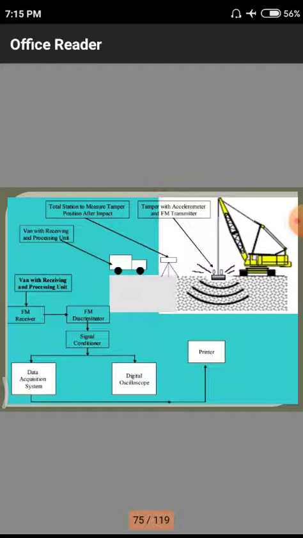That means here we have a crane. In the previous one also we had a crane with a weight dropping from a certain height, that means h. That means a weight having mass w and height h, and the depth of foundation we are observing is d, from ground level to the subsurface. Likewise we have here a crane, that means a crane tamper accelerometer with fluid mechanics. That means fluid with the machine accelerator.